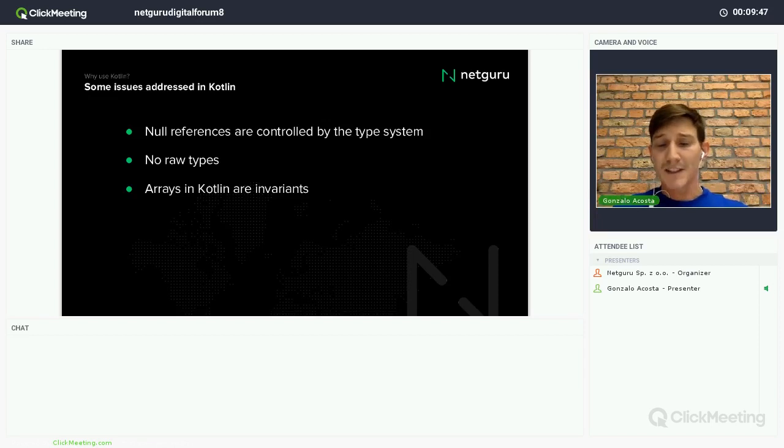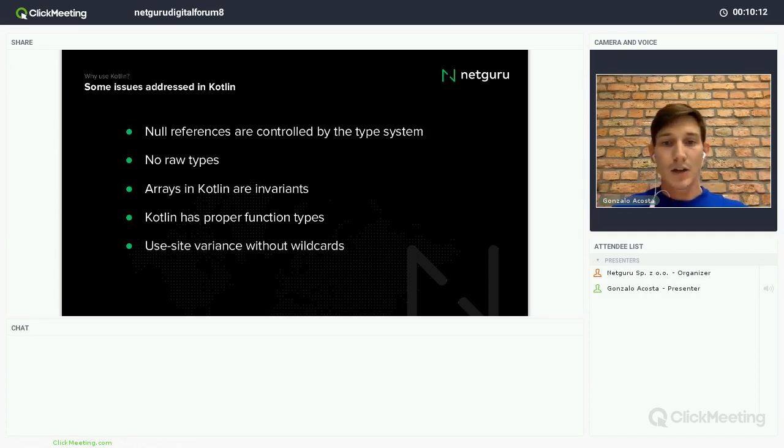Kotlin arrays are invariant, like all the other collections. Again, in Java it is done like that to support all the versions of Java from when polymorphism didn't exist, right? Kotlin has proper function types. I can indicate what function will be received and what it will return. It has use-site variances without wildcards.